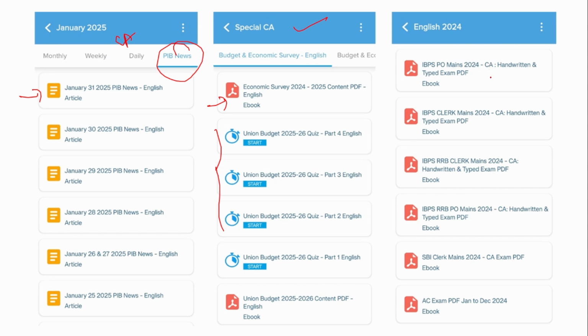And next is the exam perspective PDF. If you see IBPS PO Mains, IBPS RRB Clerk, SBI Clerk, these are all exam perspective PDFs. If you go and check, these PDFs contain around 5 to 6 months of current affairs, which have high chances of being asked in the SBI Clerk Mains exam. So it is very useful to read this PDF from an exam perspective.